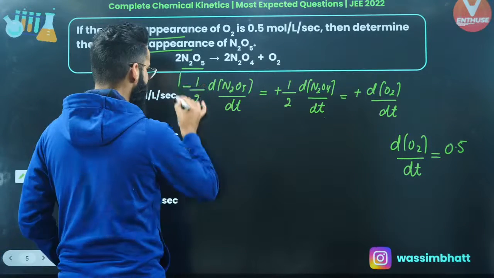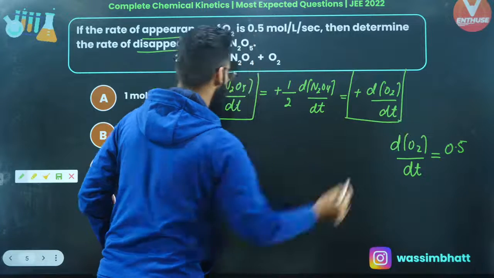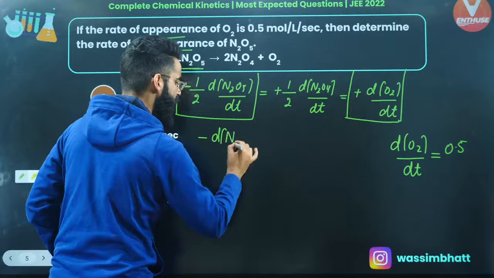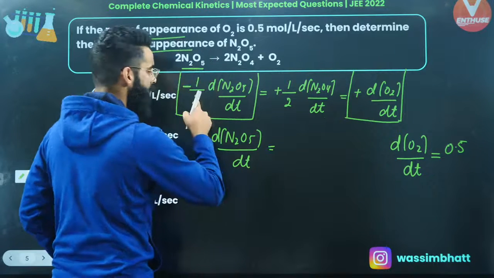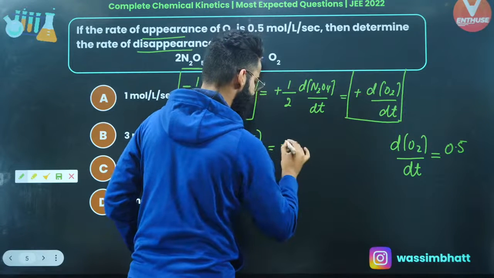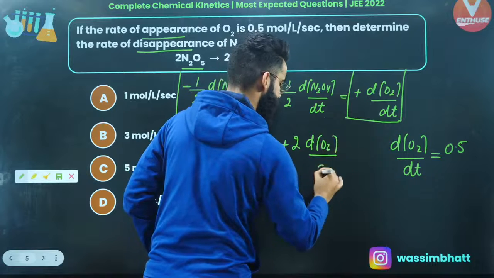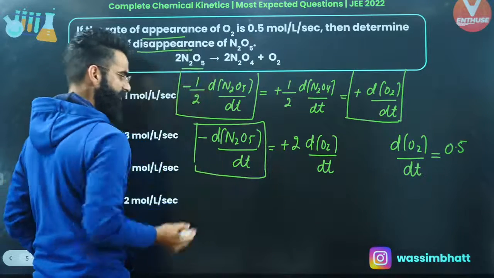So what I'll be doing, I'll be equating this term with this particular term, right? So I'll be writing minus d[N2O5]/dt. This 2 I'll take over here in the numerator. It's going to be plus 2 times d[O2]/dt. This term is what you call the rate of disappearance of N2O5, whose value I'm supposed to calculate.